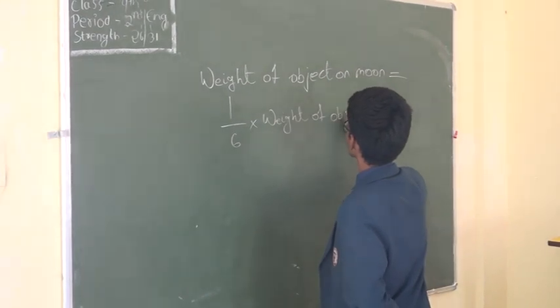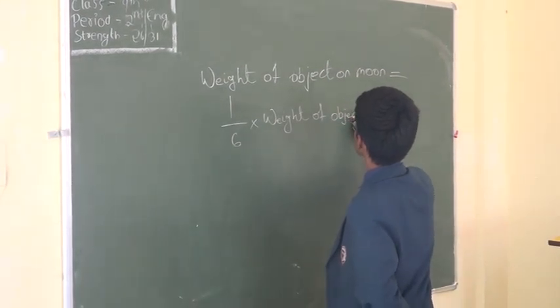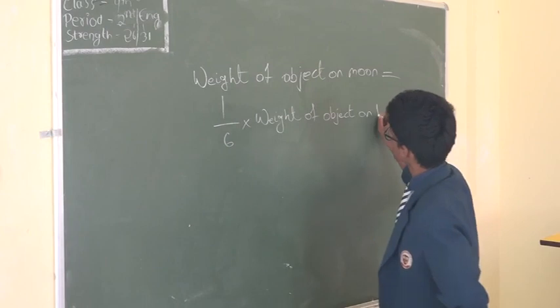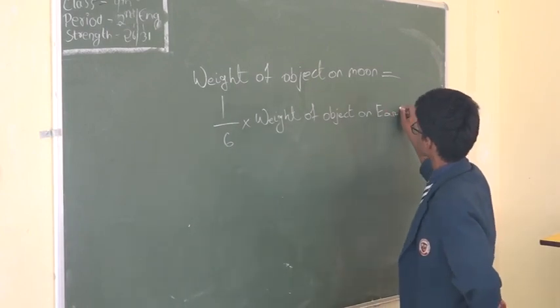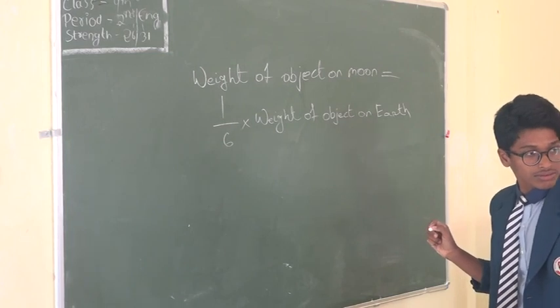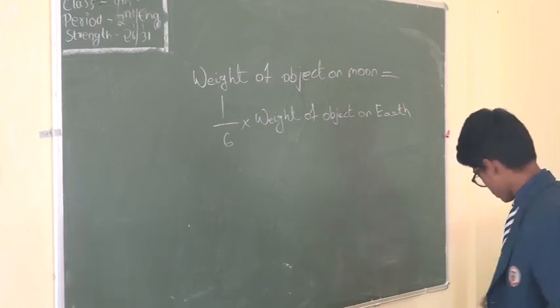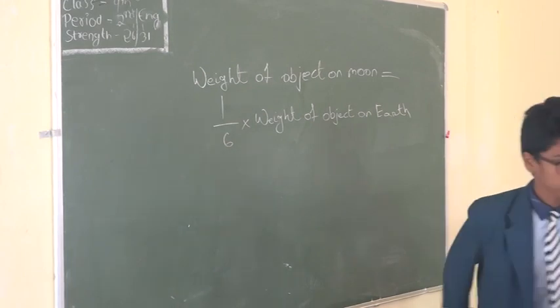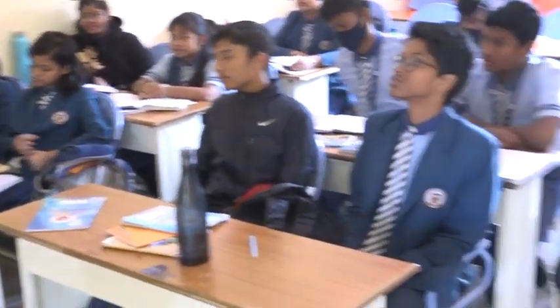That is Wm by We is equal to 1 by 6, that is Wm equal to 1 by 6 of We. Wm is the weight of the object on the moon and We is the weight of the object on the earth. Okay.